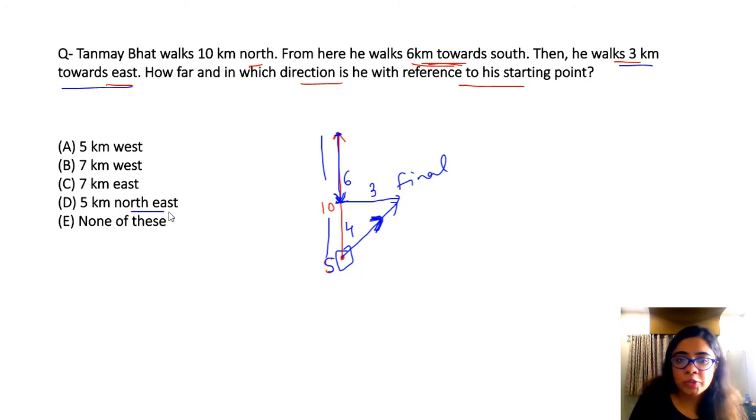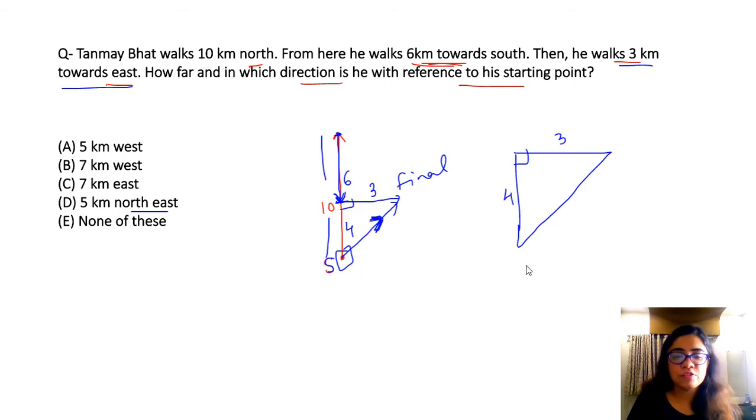Now there is one option with northeast, but there is none of these also. So in order to be sure, you will have to check the distance. So let's say I just copy this right angle triangle. Okay, I have copied this. So this distance is 3, this distance is 4, this is starting, this is final. So can I say my SF square would be 4 square plus 3 square.